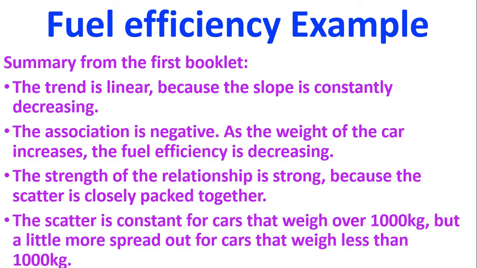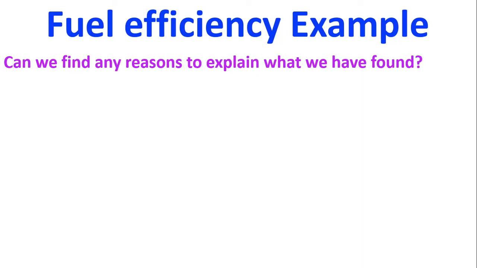We also found that the scatter was quite constant for cars that weigh over 1,000 kilograms, but was a little more spread out for cars that weighed less than 1,000 kilograms. And that was mostly because the sample size was a lot smaller. We had a lot less cars that weighed less than 1,000 kilograms. So can we think of some reasons to explain any of those aspects?